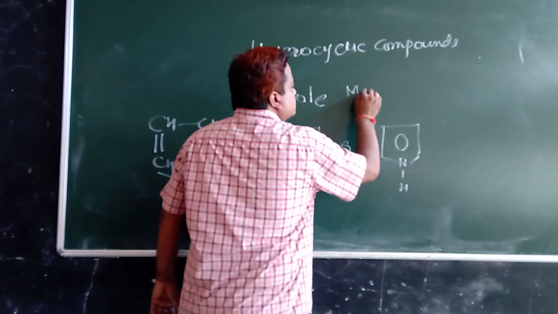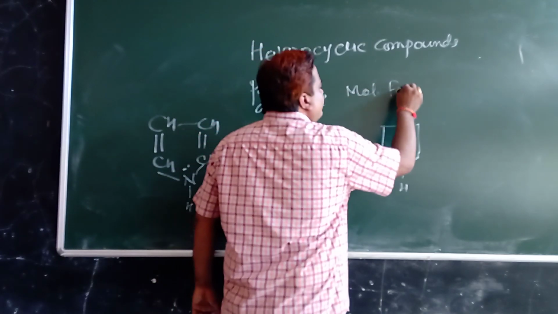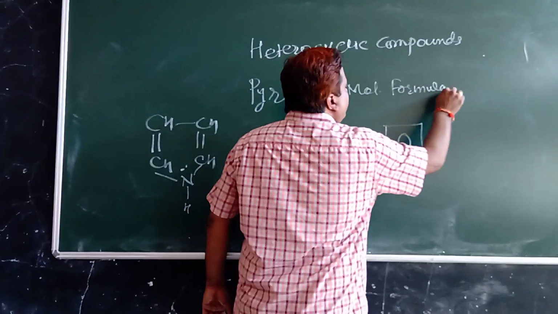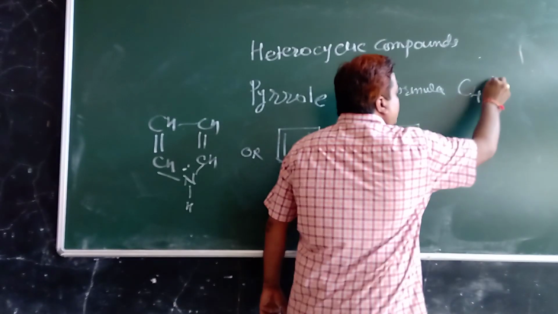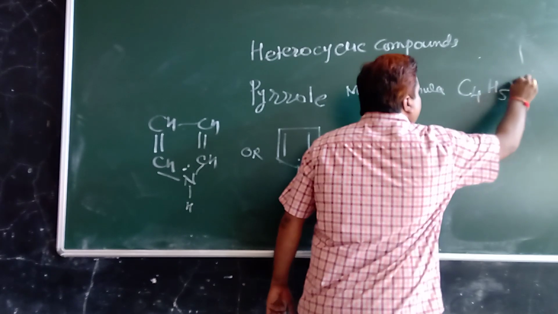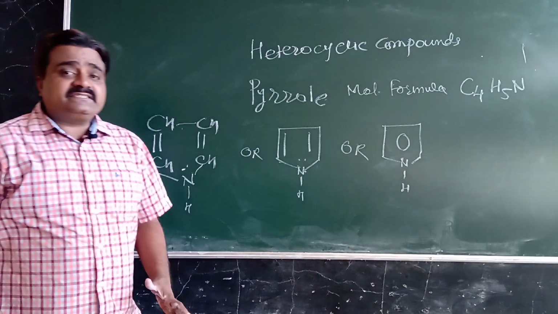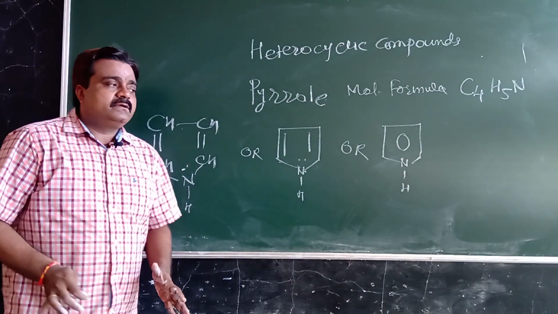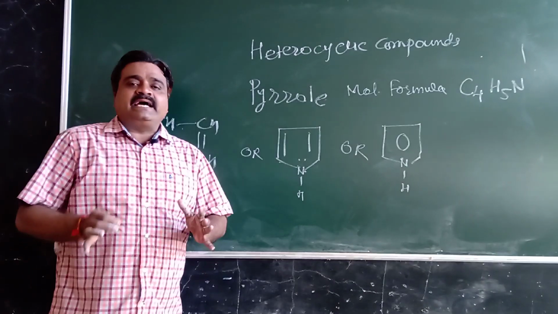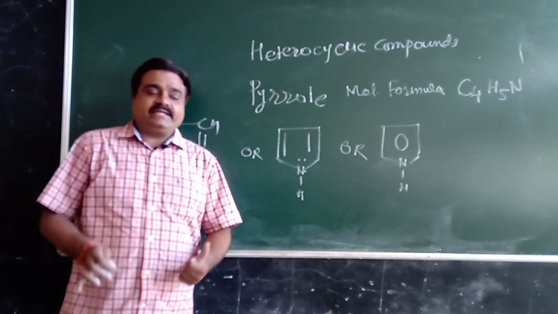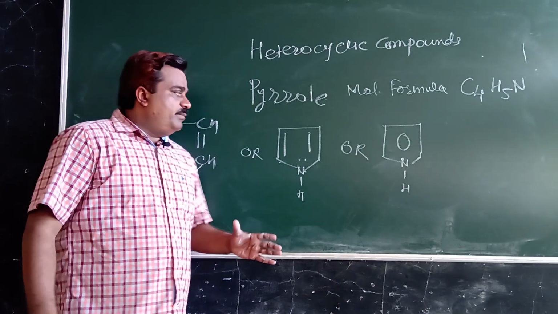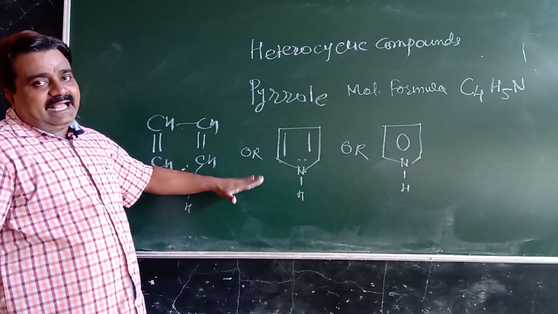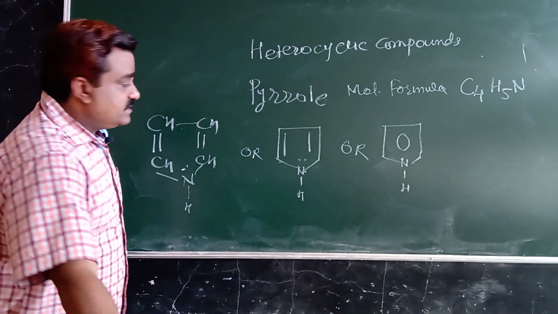So the molecular formula for pyrrole is C4H5N, means it contains 4 carbon and 1 nitrogen as a heteroatom. So this is a 5-membered heterocyclic compound.